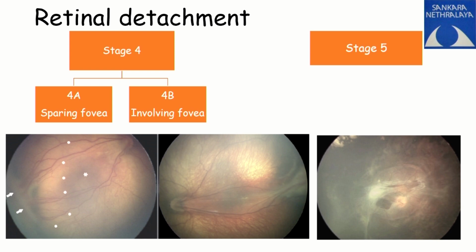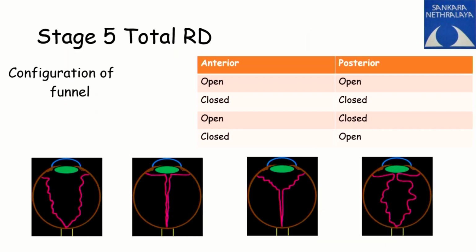Stage 4A is a tractional retinal detachment sparing the fovea. These are not rhegmatogenous, these are not exudative detachments, they are tractional detachments. When it involves the fovea, it is stage 4B. When it becomes a total detachment, that is stage 5. Stage 5 again has different configurations. It could be open, as you see in the first panel, and the second panel is closed, which means anteriorly closed, posteriorly closed. The third one is open anteriorly but closed posteriorly. And the fourth one is closed anteriorly and open posteriorly.